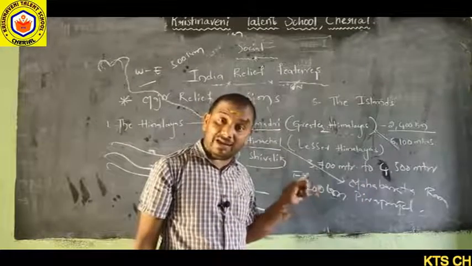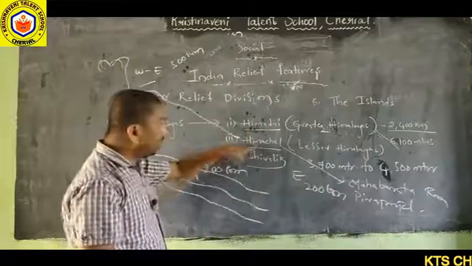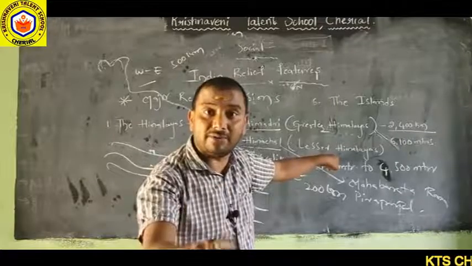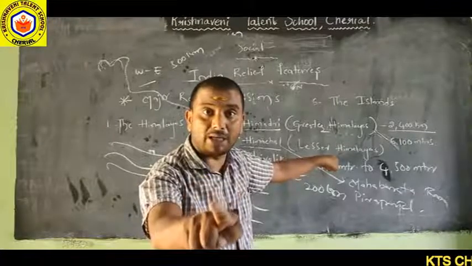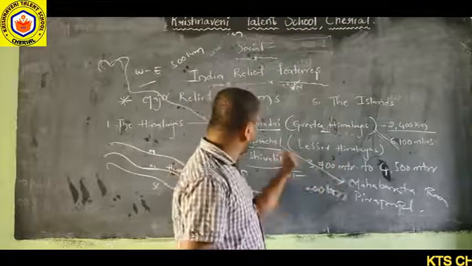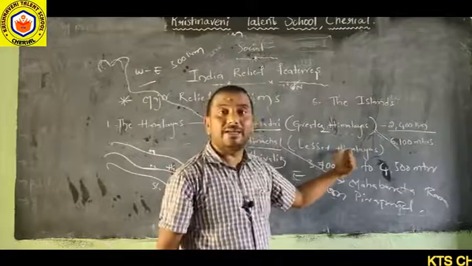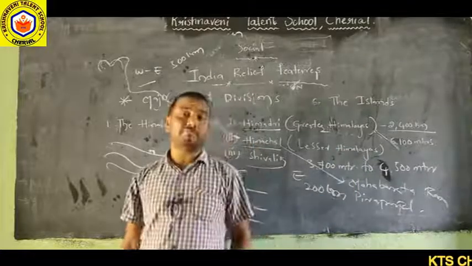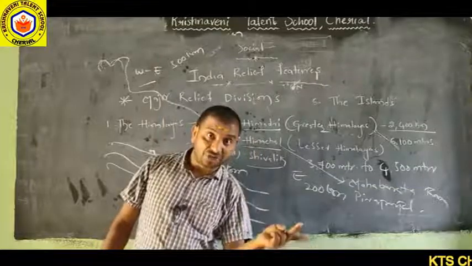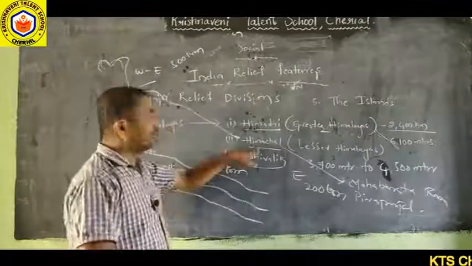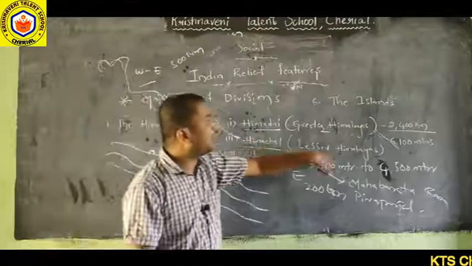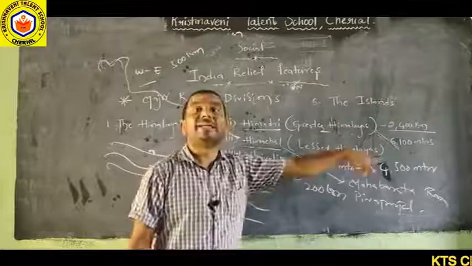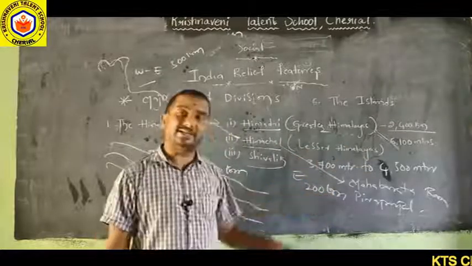Mahabharata range and Pir Panjal range, these two ranges are located in the Himachal range, the Lesser Himalayas. These two ranges are very important. Where are these two ranges? Not Himachal Pradesh, but the Himachal range or Lesser Himalayas. These two ranges are there.